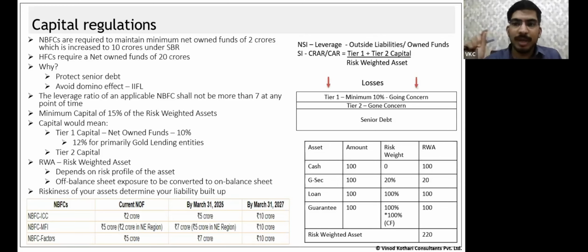Owned fund is different from net owned funds. There are a few items that we subtract from owned funds to arrive at net owned funds. So till now we have discussed three terms: owned funds, net owned funds, and outside liability. Owned fund and net owned fund, we will discuss the definitions going further.